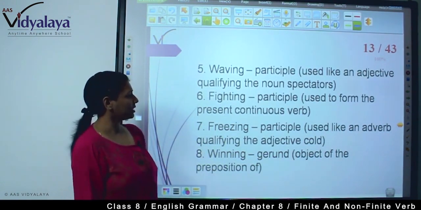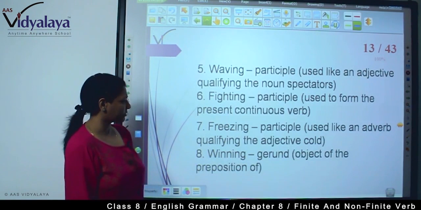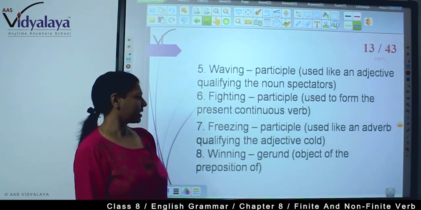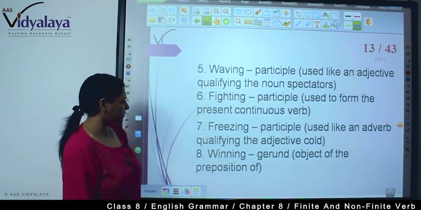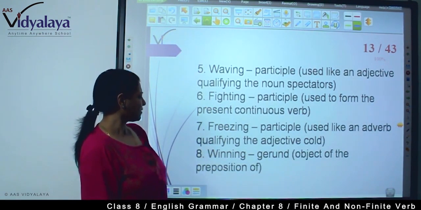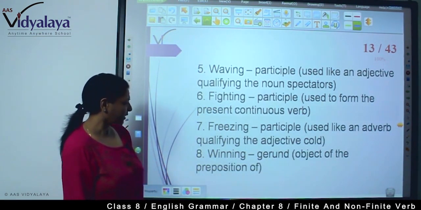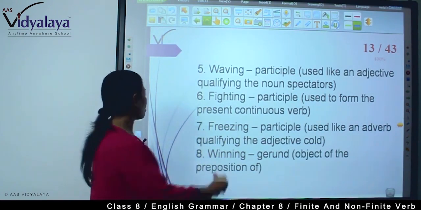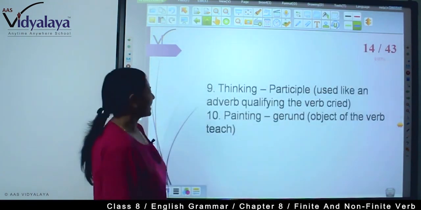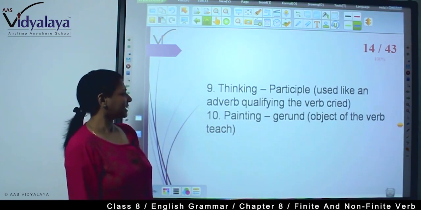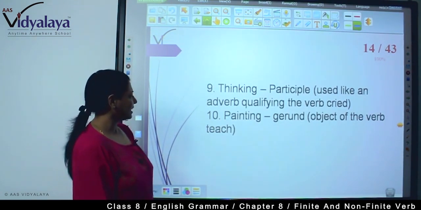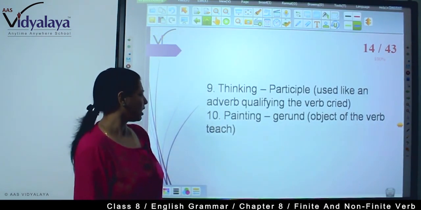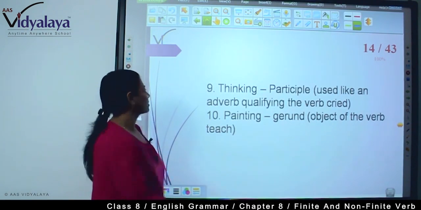Fighting, participle used to form the present continuous verb. Freezing, again a participle used like an adverb qualifying the adjective cold. Winning, gerund, object of the preposition of. Thinking, participle used like an adverb qualifying the verb cried. And painting, gerund, object of the verb teach.